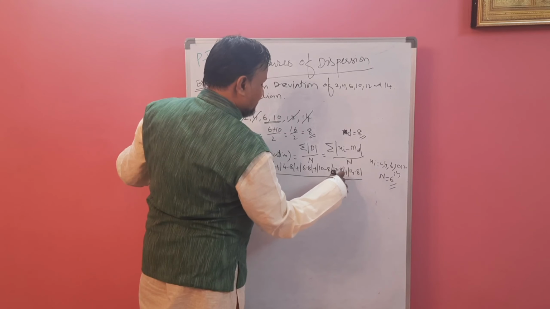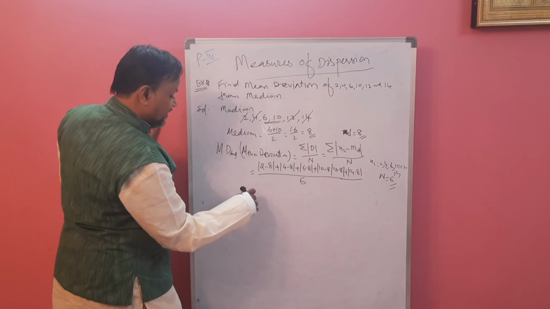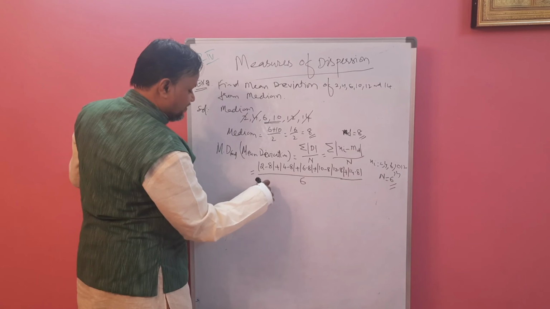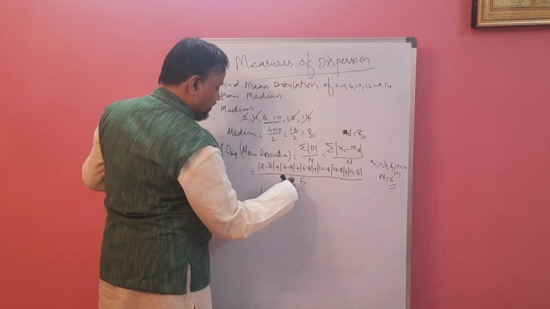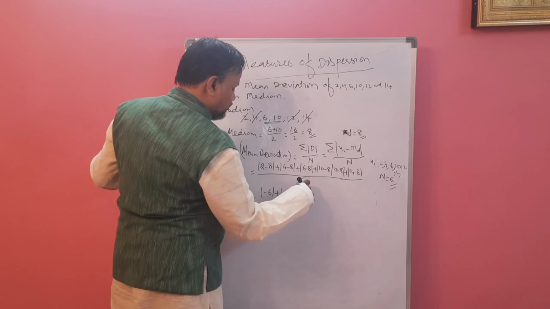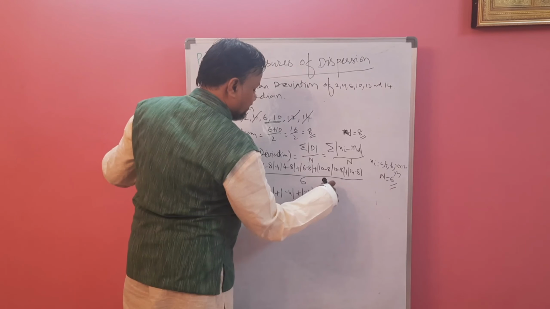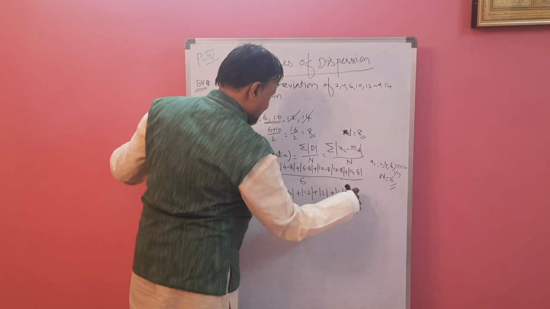These are the numerator, divided by capital N, 6. Here minus 6, here minus 4, here minus 2, this is plus 2, this one is plus 4, this one is plus 6.